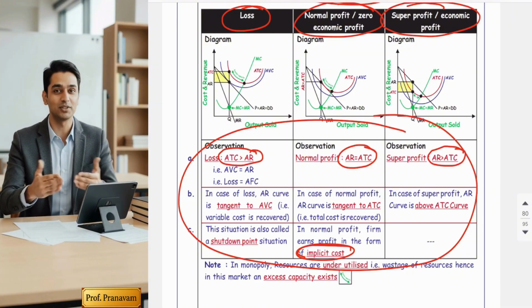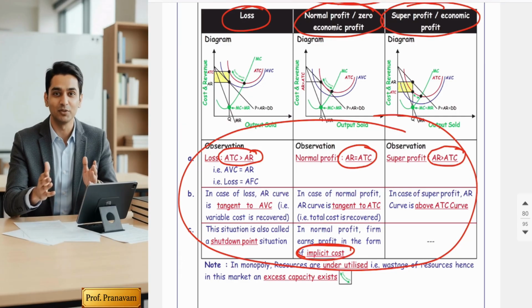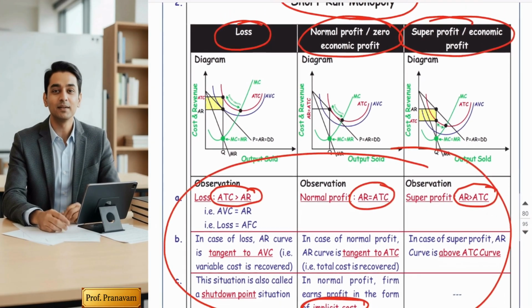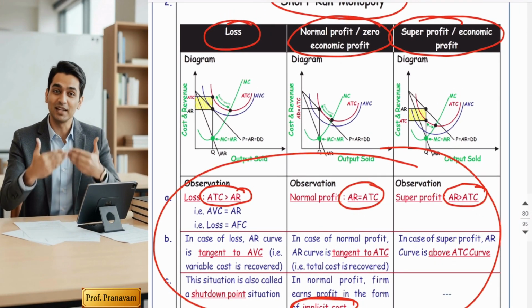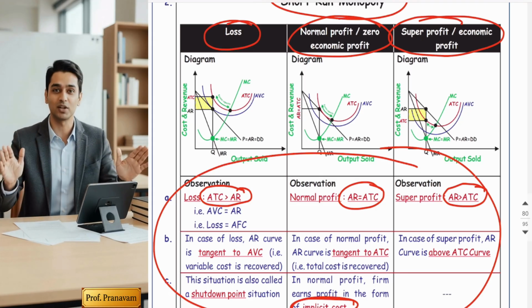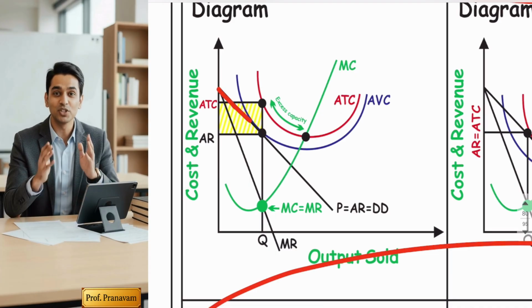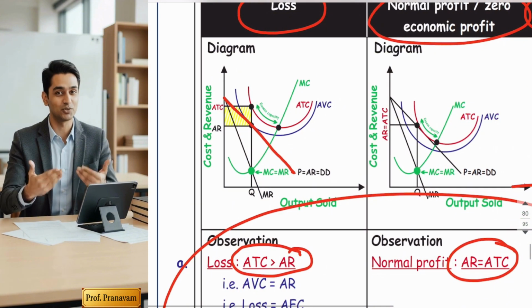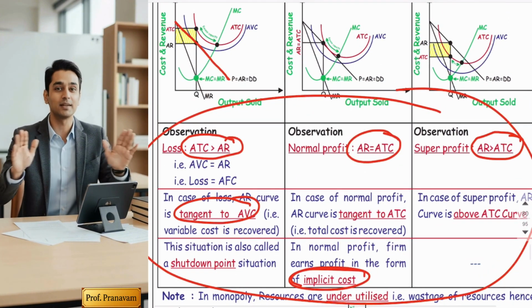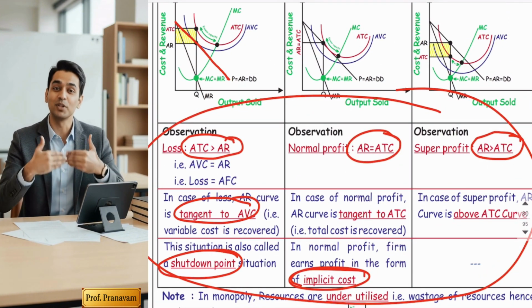In case of loss, ATC is greater than AR. In perfect competition, it was the same. Second, diagram-wise, if they ask you, in perfect competition, in loss, AR was tangent to AVC. Here also you can check it out. AR is actually tangent to the blue curve, that is AVC. Compare it, you will come to know. So same. And this loss diagram is also called the shutdown point.